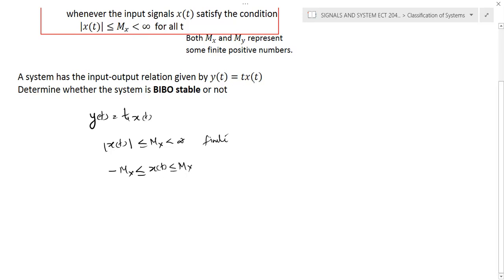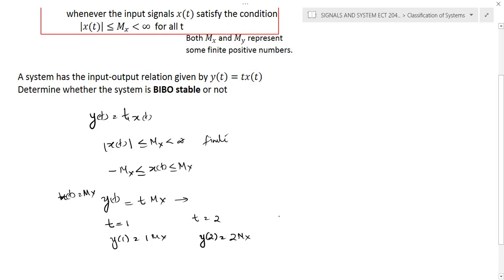If you substitute this value in the equation y of t, assume that x of t is equal to mx, a finite quantity. Then y of t becomes t into mx. In this equation, the maximum value of x of t is mx, but if we calculate for t equal to 1, you can see y of 1 becomes 1 into mx. Similarly for t equal to 2, y of 2 is equal to 2 into mx.